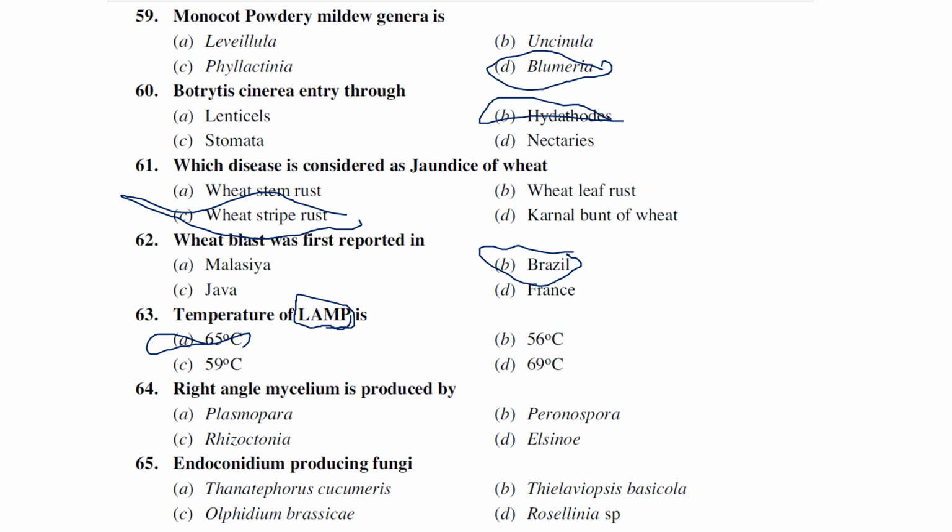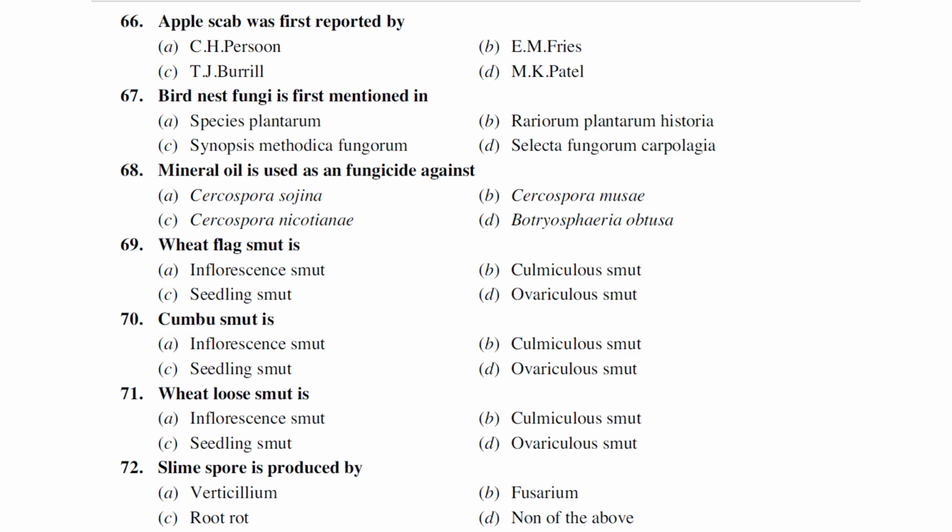Right angle mycelium is generally produced by Rhizoctonia. Okay, the answer is Rhizoctonia, I think so. Endoconidium producing fungus. Which of the following is an endoconidium producing fungus? Thielaviopsis basicola is known to be an endoconidium producing fungus. Apple scab was first reported by E.M. Fries.